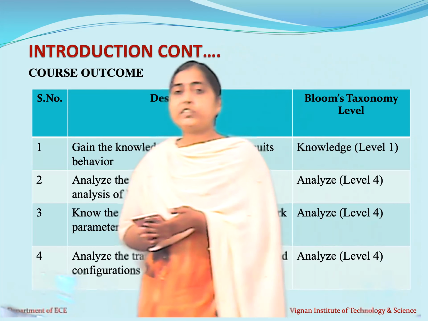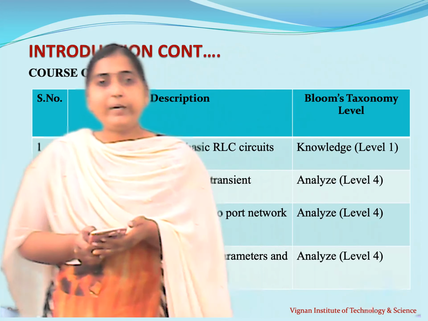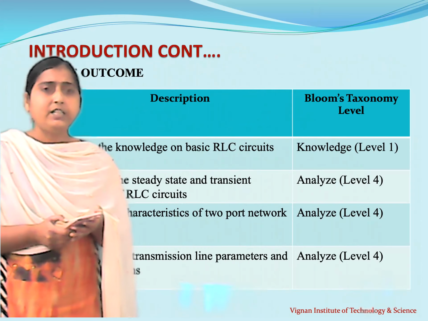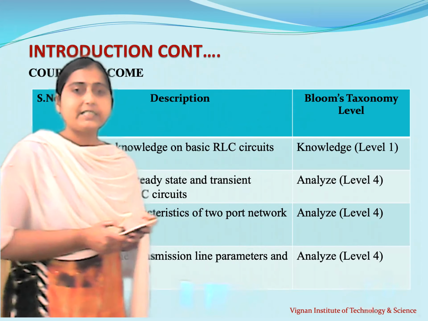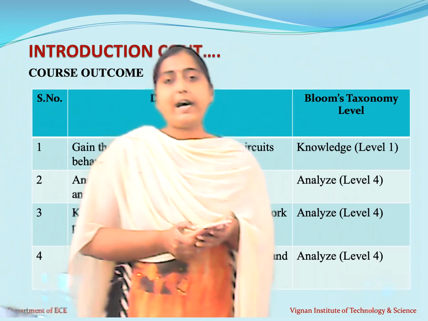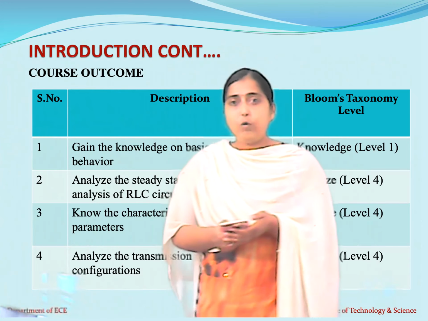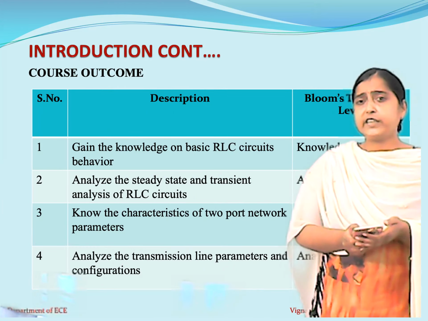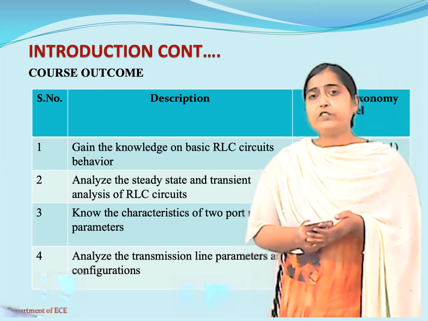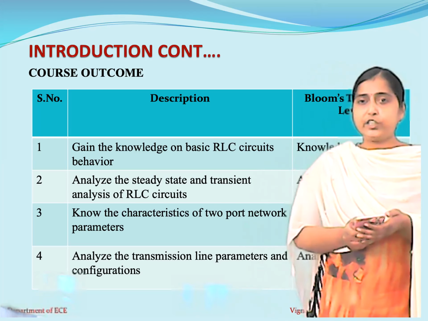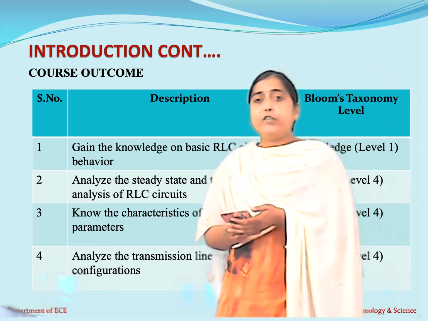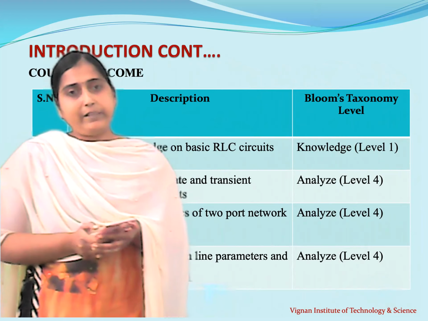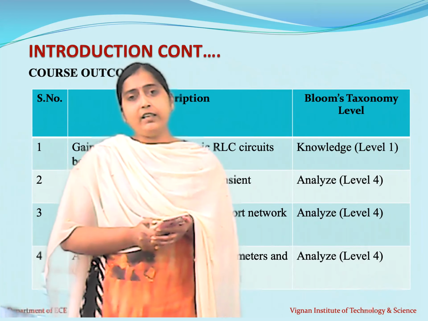Now coming to course outcome. So what is course outcome? Basically course outcome is nothing but at the end of this particular subject, a student is going to understand the basic concepts of RLC circuit. Apart from that, what are the course outcomes that you are going to learn? So the first course outcome is all the students will gain the knowledge on RLC circuits, because any network, if you consider, it is always a combination of three basic elements, that is resistor, inductor and capacitor.